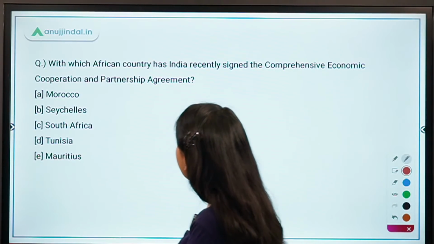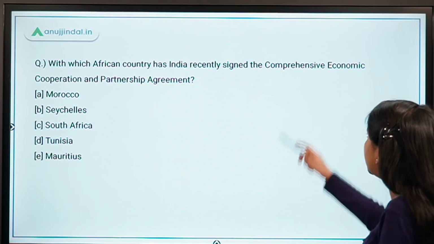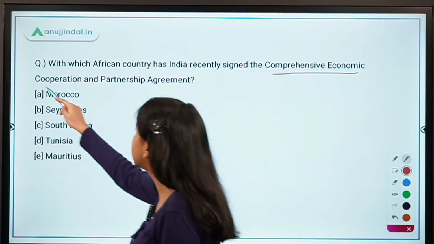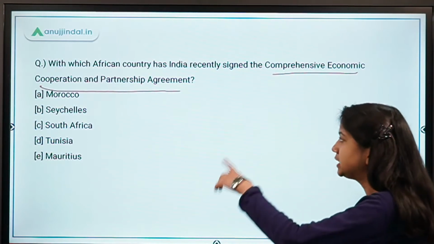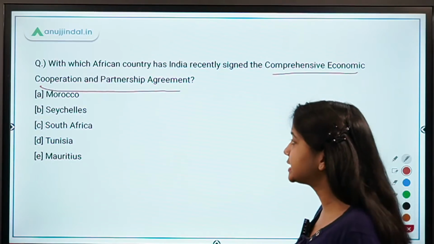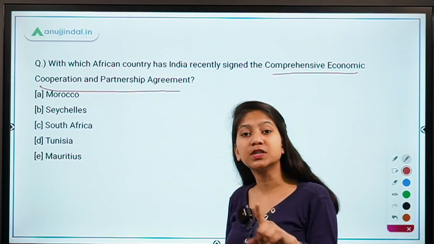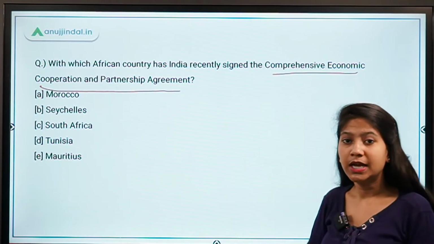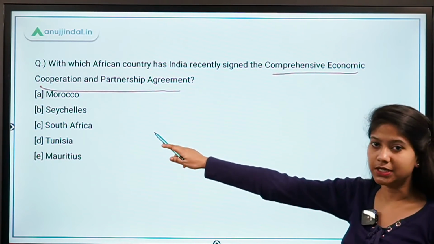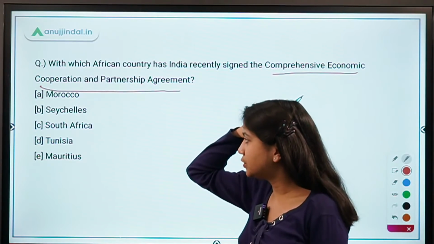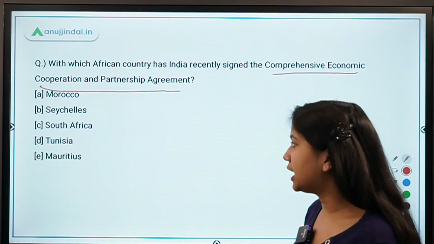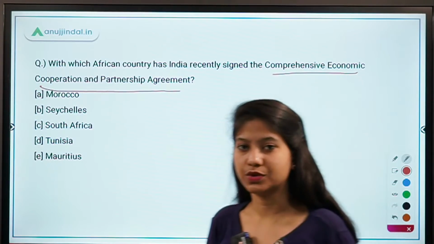With which African country has India recently signed the Comprehensive Economic Cooperation and Partnership Agreement? So basically this is a free trade agreement that has been signed by India with an African country, and this is the first African country with which India has signed such an agreement. Now which country is it? You have Morocco, Seychelles, South Africa, Tunisia and Mauritius in the options.